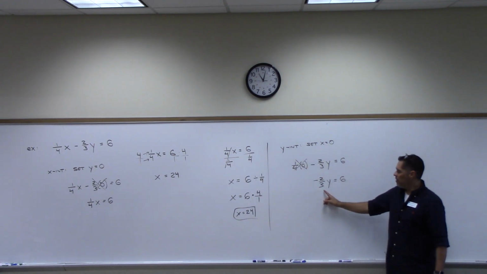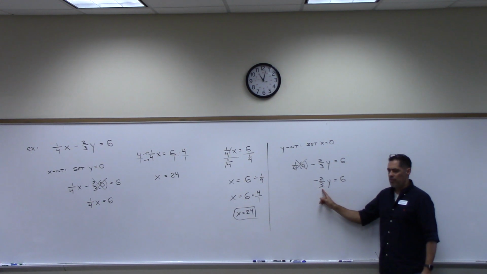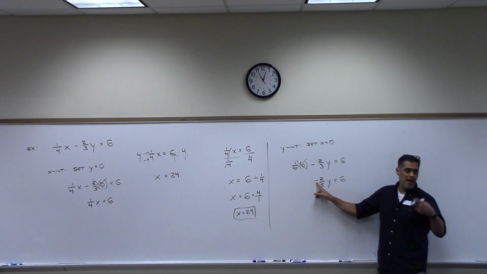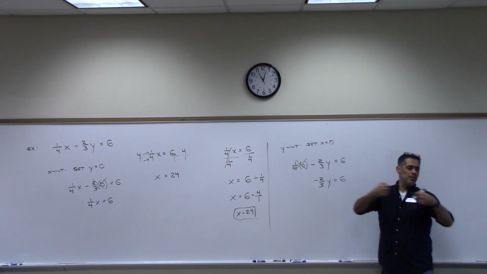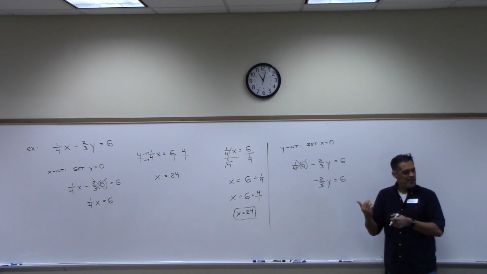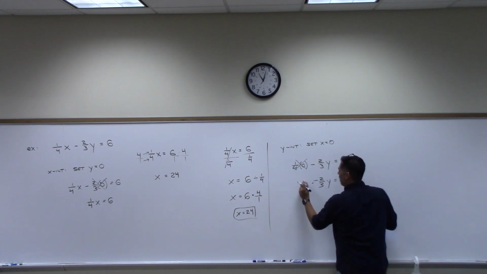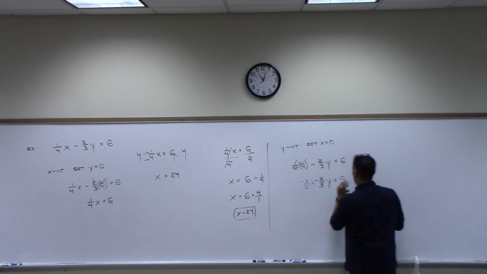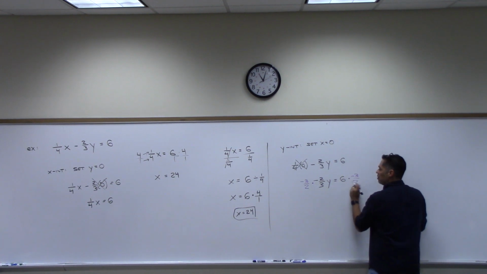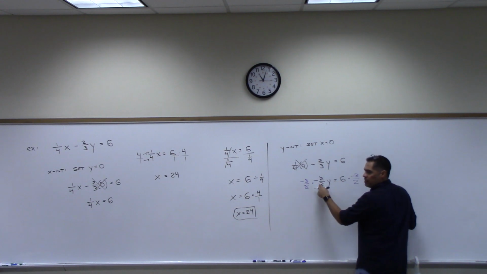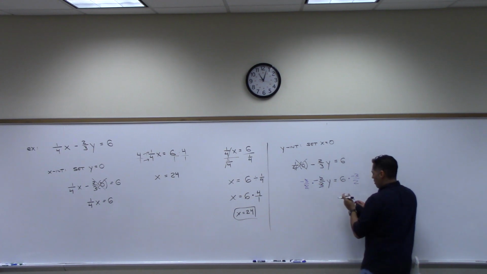What would you multiply both sides by here to get rid of this fraction? Positive 3 over 2? Close, not positive. Since it's negative, you're going to want to multiply by negative 3 over 2, because two negatives multiply to be positive. If you use positive, it'll stay negative. So I multiply this side by negative 3 over 2 and this side by negative 3 over 2. The 3's cancel, the 2's cancel, two negatives become plus. So this would just leave you y.